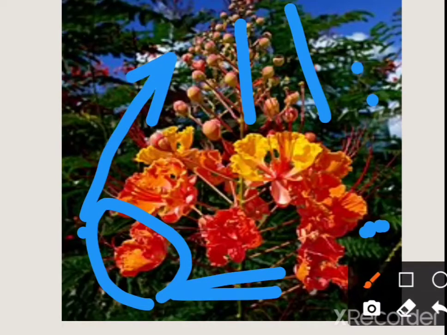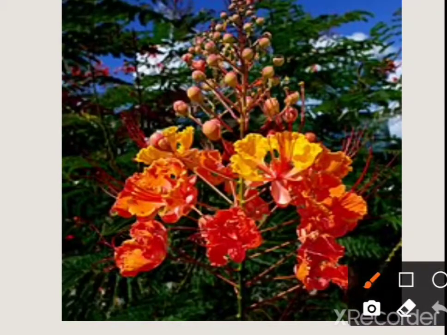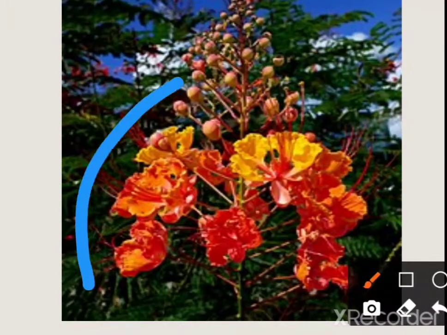So centripetal means towards the center, the opening of flowers is towards the center. An example is gold mohor, or commonly called gulmohar, caesalpinia, etc.